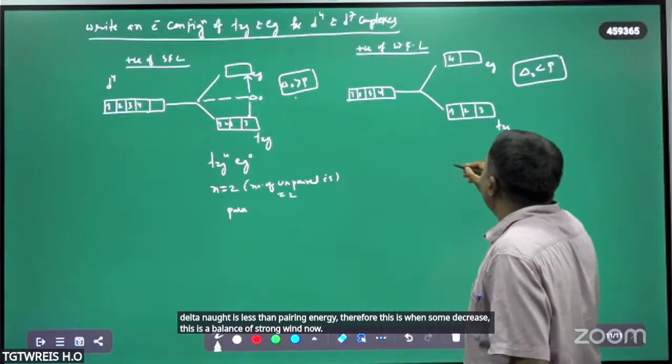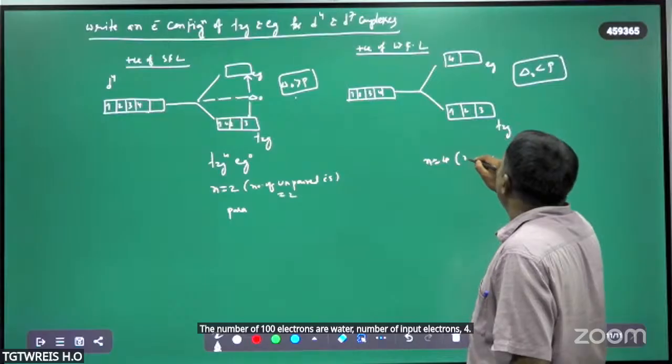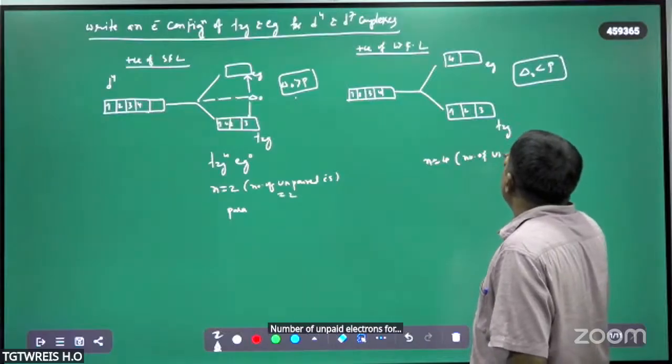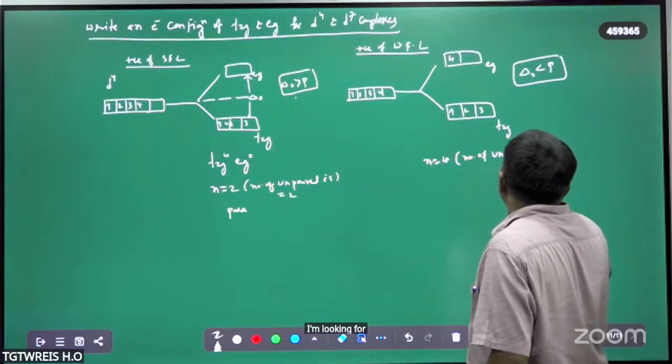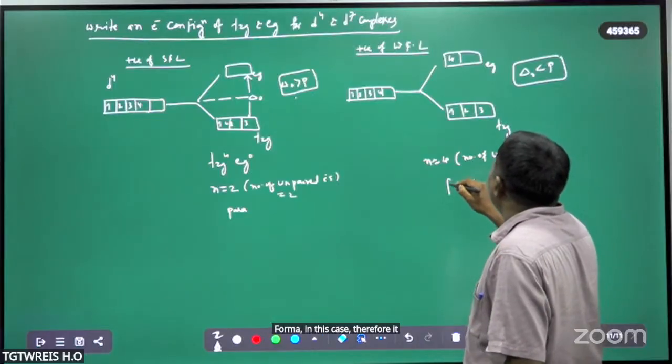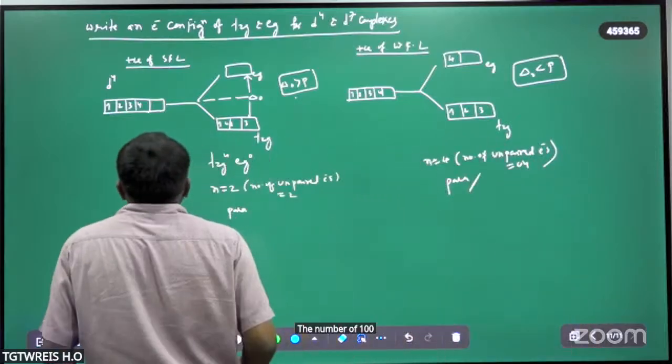The number of unpaired electrons is 4 in this case. Therefore, it is also paramagnetic. The other is paramagnetic with the number of unpaired electrons 2.